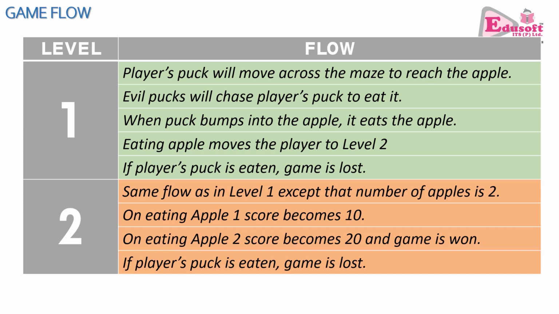In the second level, a little bit of difficulty is added. Instead of one apple, there are 2 apples, and the rest of the flow of the program is the same. And this time in the second level, the player's puck will try to eat 2 apples and not be eaten by the evil pucks.